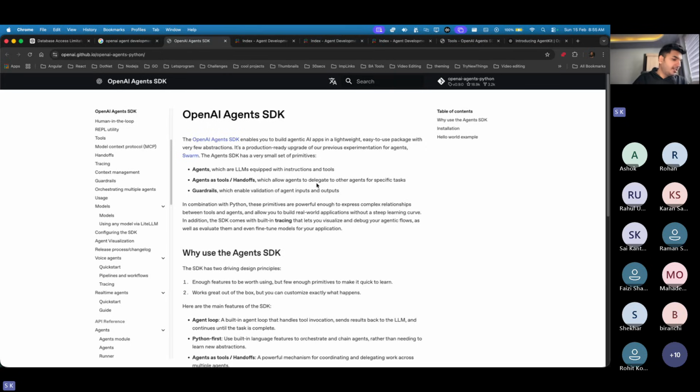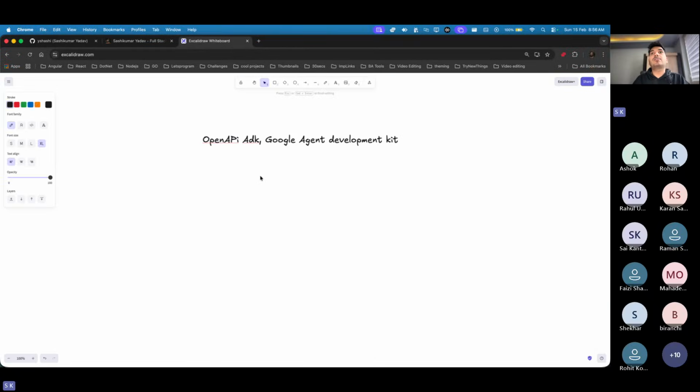Now, one thing we saw is that there is something called tools. This tools concept is quite important to do API calling and fetching and all of that. So that's why it's LLM plus tools, and a tool is nothing but what we just saw as an API call, and that tool we are going to build today. So this was just the theory part about AI agent development. Let me come back to this.